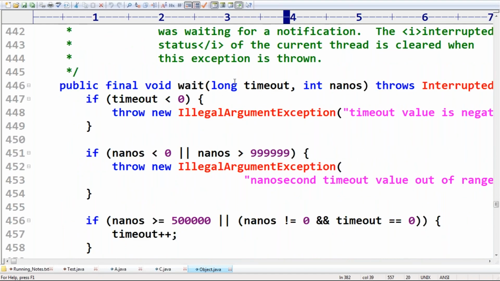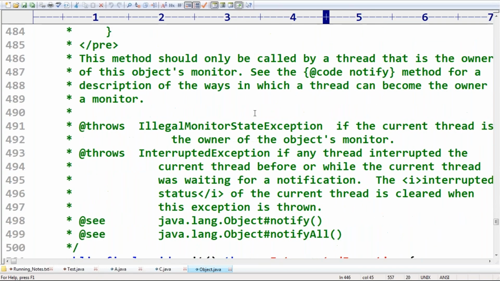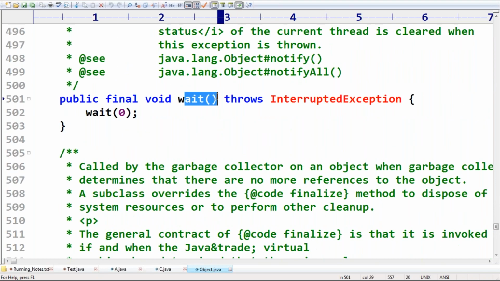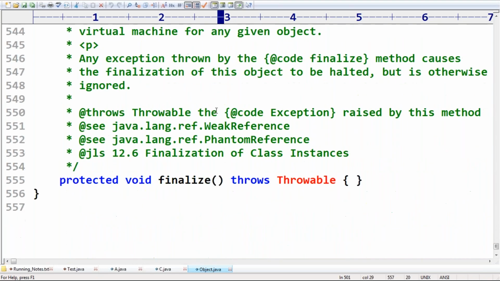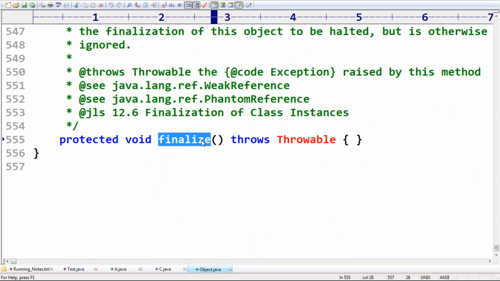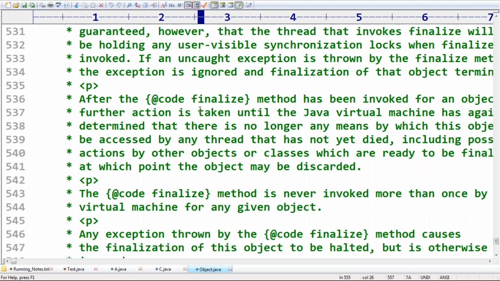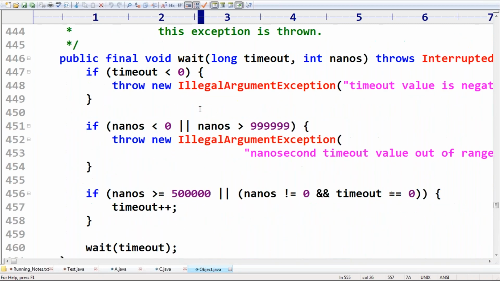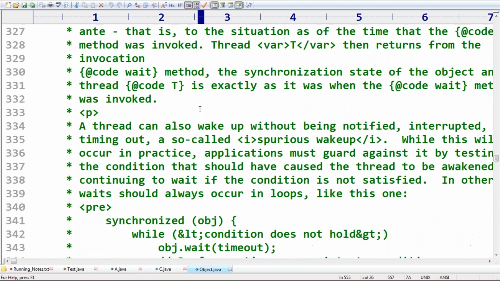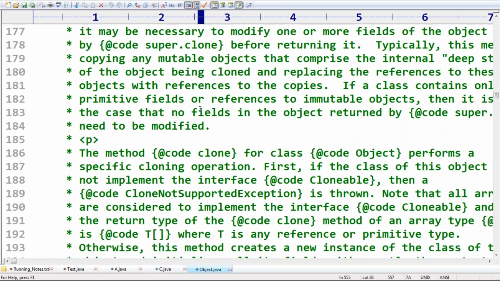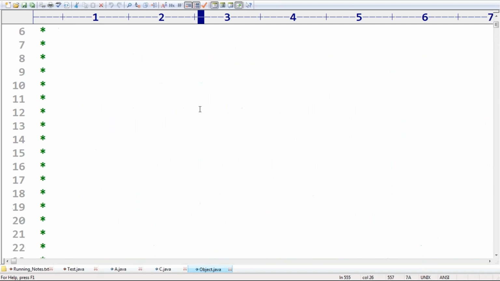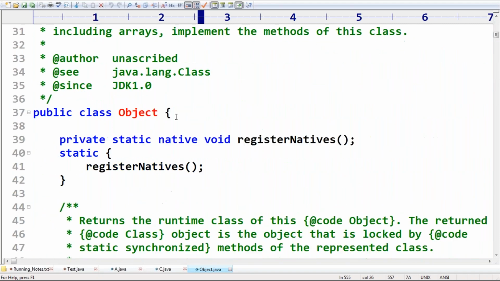Next, wait long milliseconds, int nanoseconds. Next, wait no-argument method is there. Next, finalize method: protected void finalize() throws Throwable, it is also a protected method. Sir, we are still missing one method by oversight. Let me cross-check at the beginning.